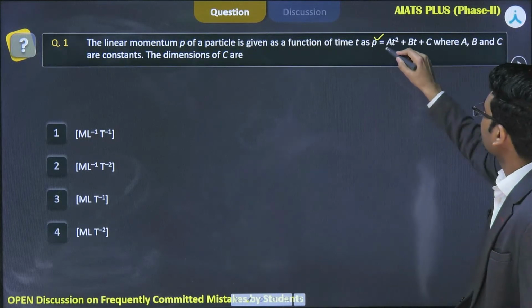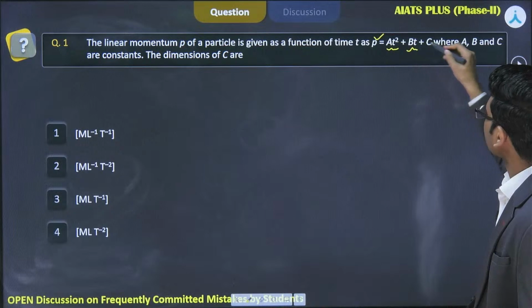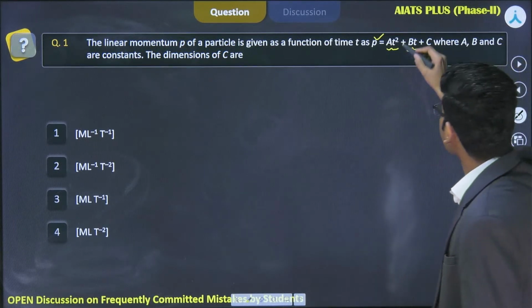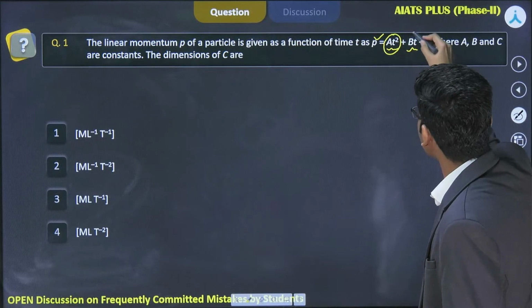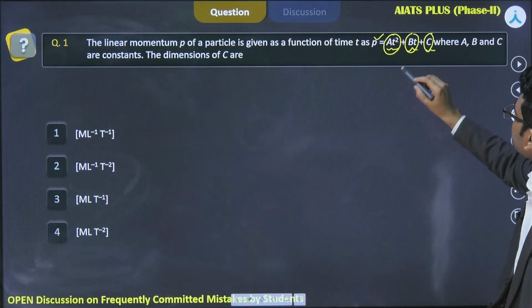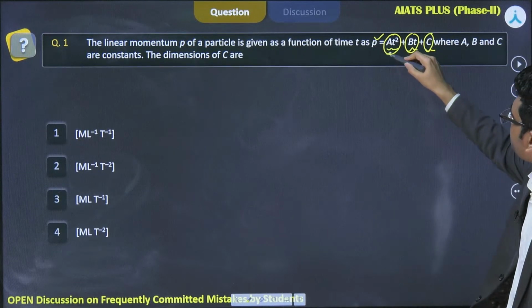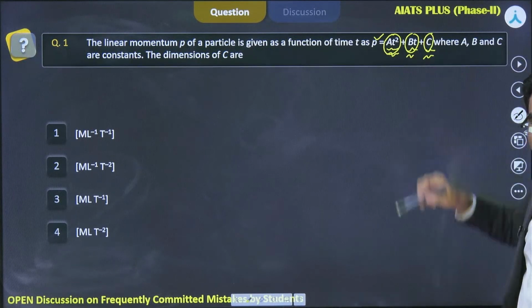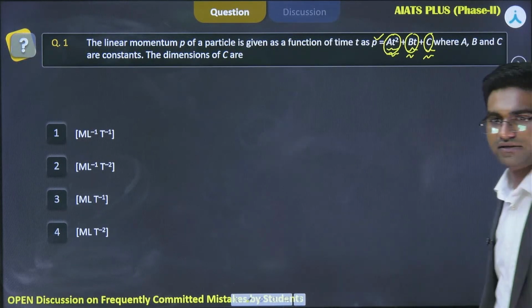There is term 1 in this equation, this is term 2, this is term 3, right? There are 3 terms in this equation, and we know that physical quantities with the same dimensions can be added or subtracted, right? So it means if there are 3 terms, this is physical quantity 1, this is 2, and this is 3, and they should be of the same dimensions, then only we can add them, right?